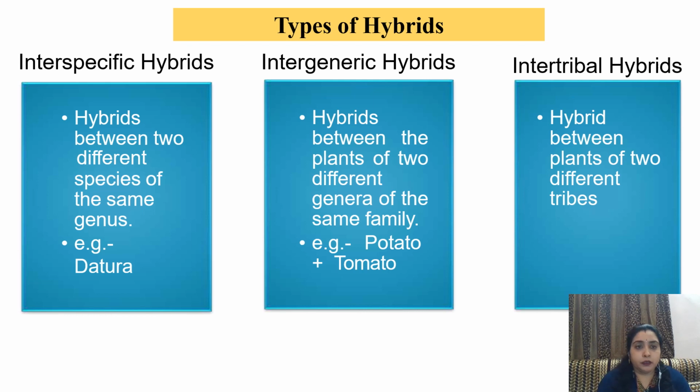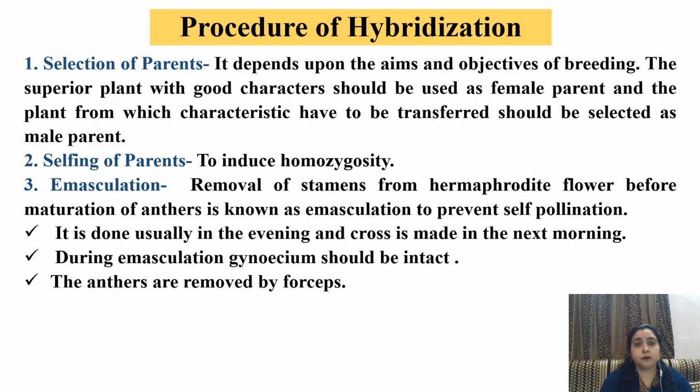Types of hybrids. Interspecific hybrids: hybrids between two different species of the same genus are known as interspecific hybrids. For example, Dhatura. Intergeneric hybrids: hybrids between the plants of two different genera of the same family, like potato and tomato. Intertribal hybrids: hybrids between plants of two different types are known as intertribal hybrids.